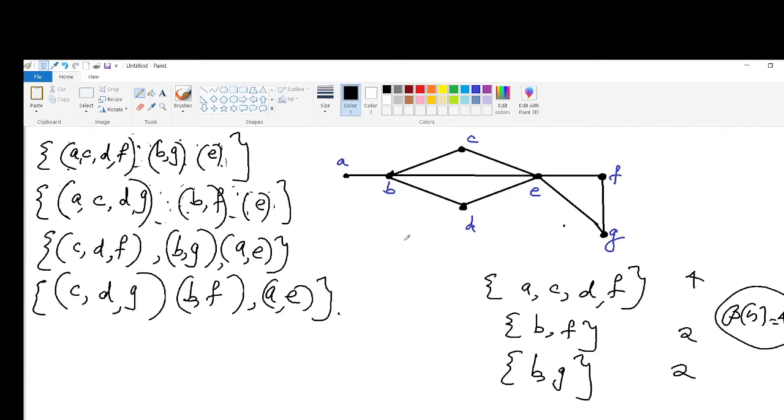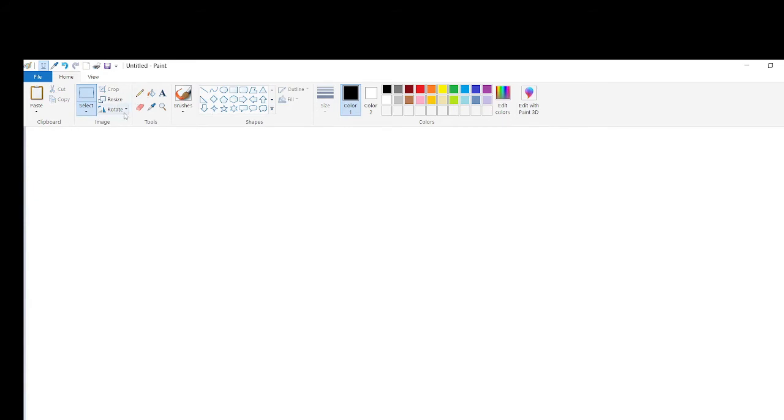So this is the chromatic partitioning. Next we can move to what is meant by a uniquely colorable graph. You write the side heading like this: uniquely colorable graphs.